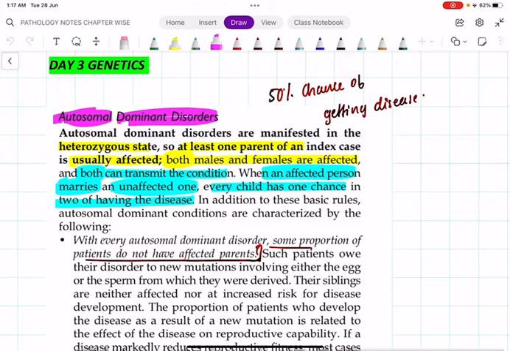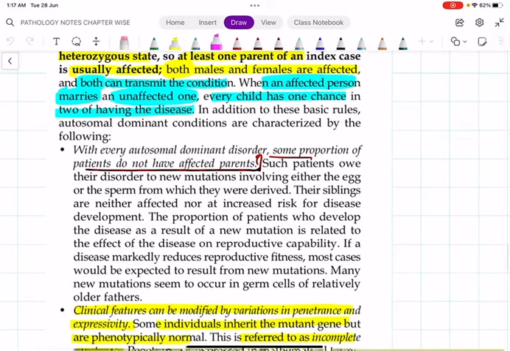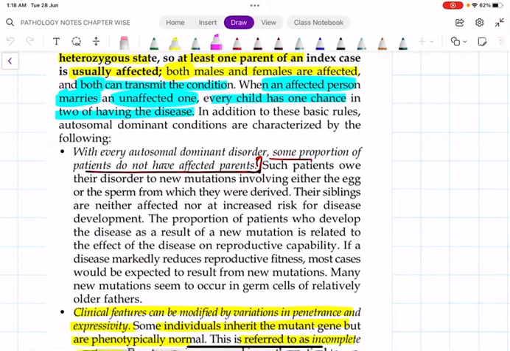And remember, when an affected person marries an unaffected person, every child has 1 chance in 2 of having the disease. That means a 50% chance of having the disease. Remember, some proportion of the patients do not have affected parents. That is a feature of autosomal dominant disorder. One parent will usually be affected. It is not a must that both the parents should be affected.